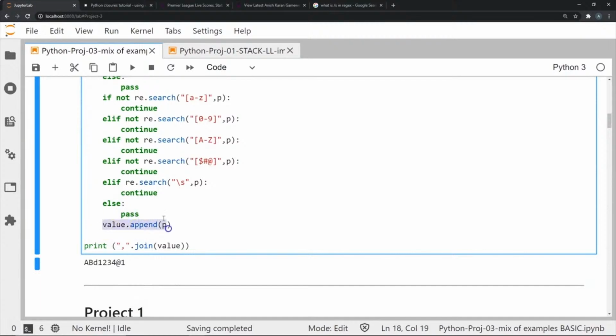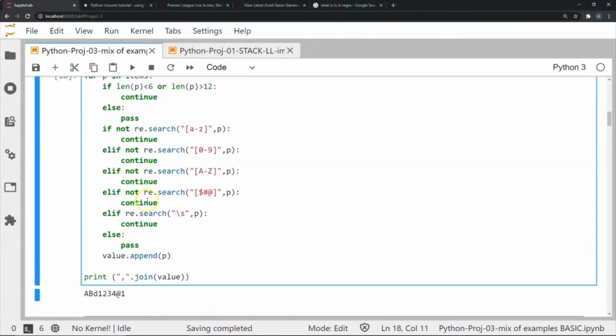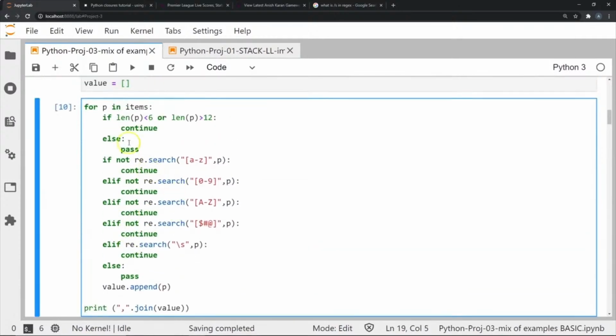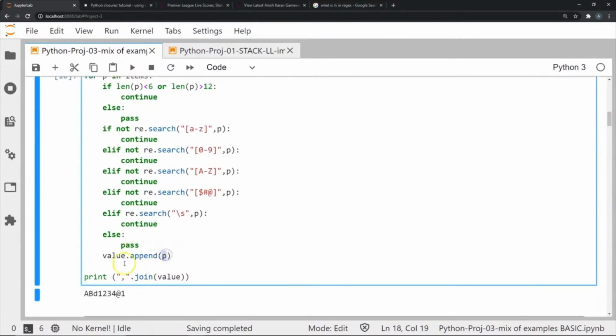And what we can do is append the value p to the list called value. Just to go through it again, if this condition is not met, and this is not met, this is not met, this is not met, and if this is also not met, then we're fine. So basically, as long as we have small letters, a number, a capital letter, one of these three symbols, and as long as we don't have any white space characters, we can append p to this.